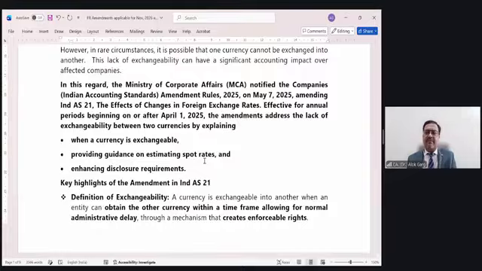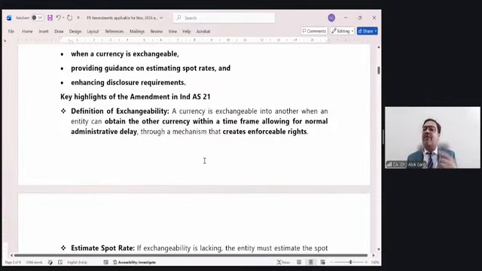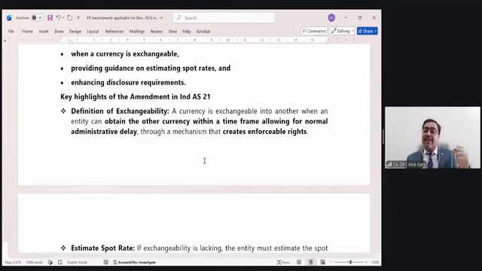If a question comes from this amendment, it will be a theoretical question. There are very few chances of practical applicability in terms of this amendment, so you need to read this amendment from a theoretical perspective. This amendment defines exchangeability. When will you say that a currency is exchangeable or not exchangeable? Probably you will say, sir, the Nepali rupee is equal to 1.6 of an Indian rupee, so is it exchangeable? You need to look at whether that currency is trading at the stock exchange or not. Stock exchange here means the currency exchange.